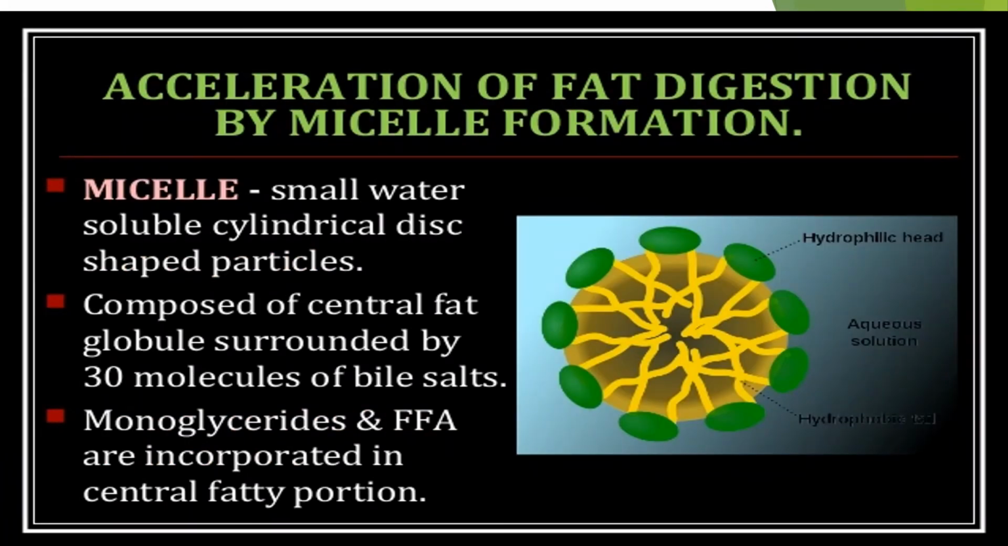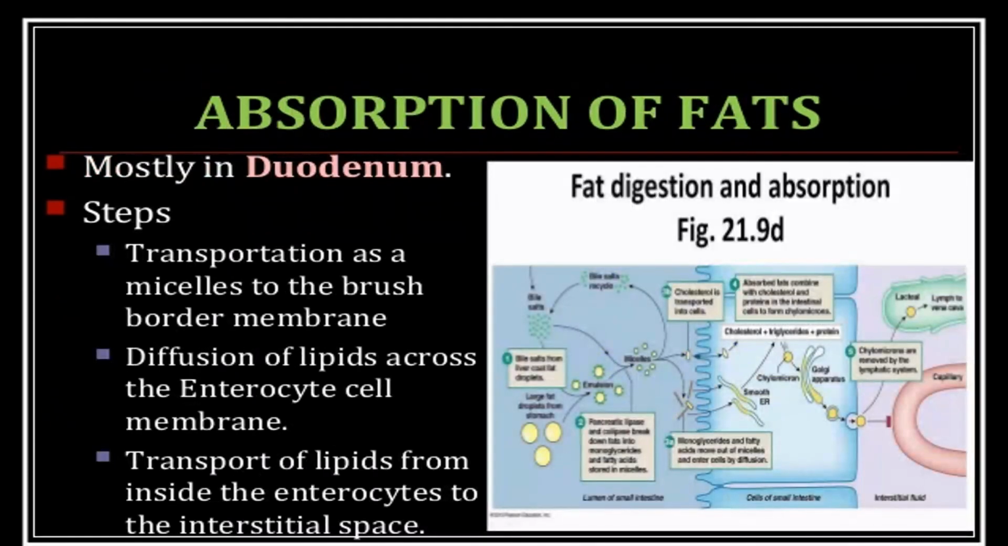Acceleration of fat digestion by micelle formation. A micelle is a small, water soluble, cylindrical disc shaped particle. It is composed of central fat globules surrounded by about 30 molecules of bile salts. Monoglycerides and free fatty acids are incorporated in the central fat core in the duodenum.